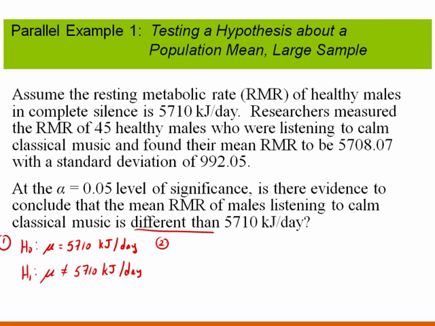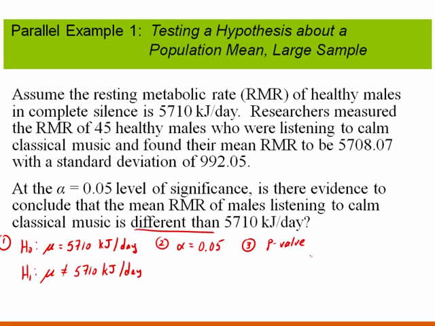So this is essentially our step 1. Our step 2 is to identify the level of significance. Our level of significance here is alpha equals 0.05. Now step 3, we need to obtain our p-value, and we use whatever technology we want.